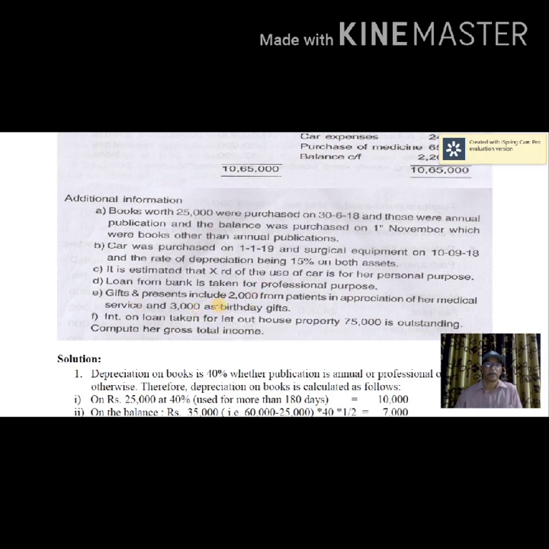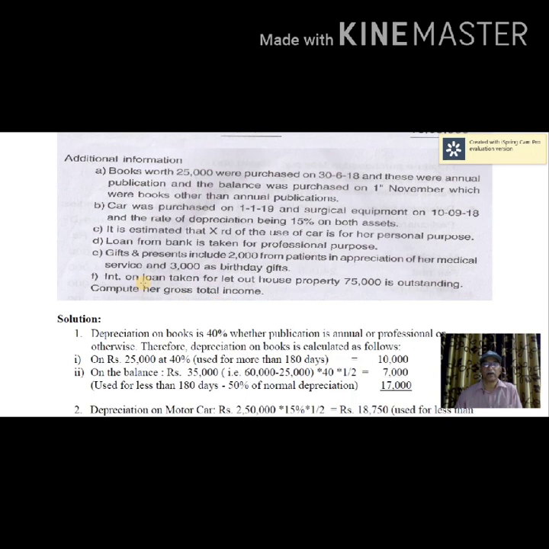Then, interest on loan taken for let out house property, 75,000 is outstanding. So, this will not be considered while calculating income from profession. But while computing total income, you have to take income from house property. That's where you have to take it.